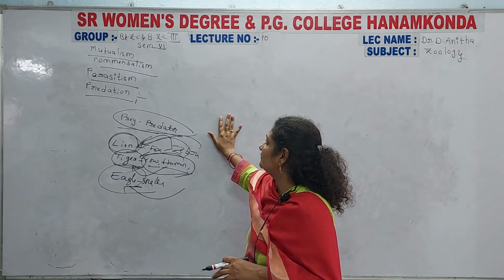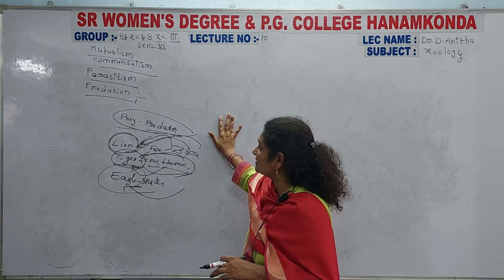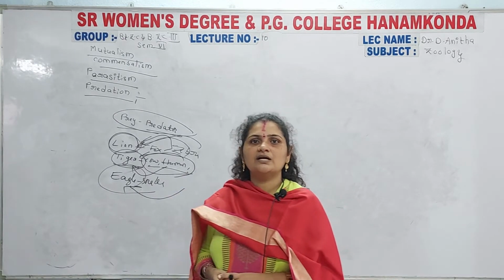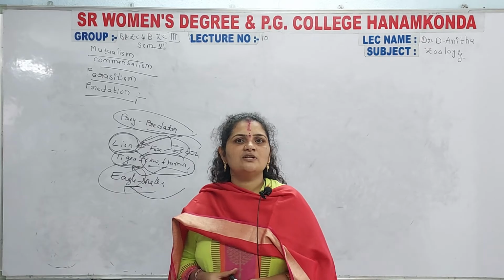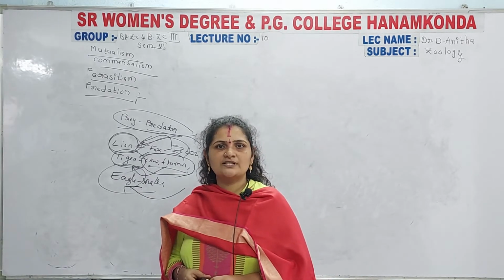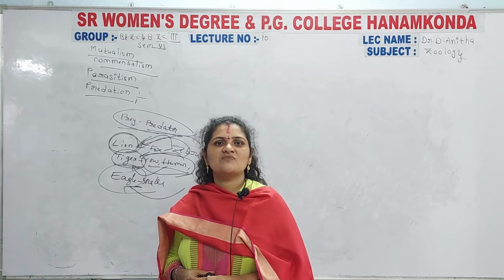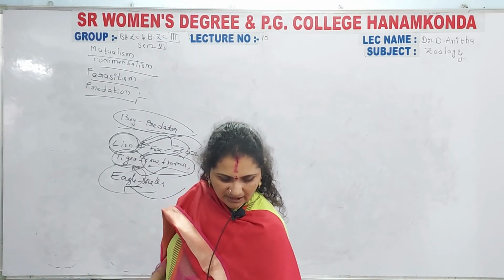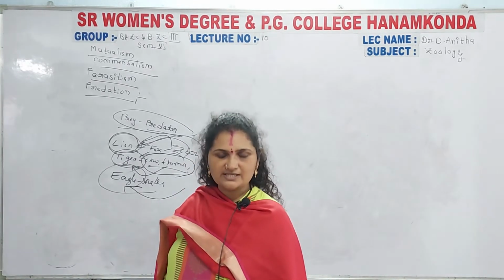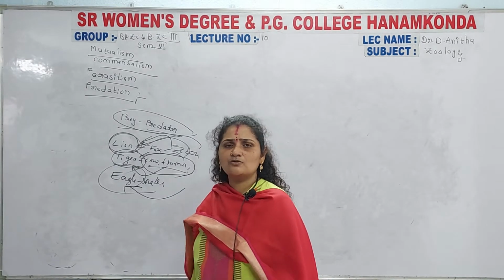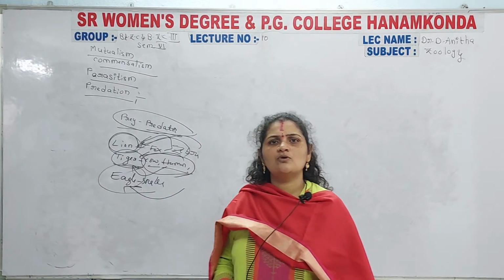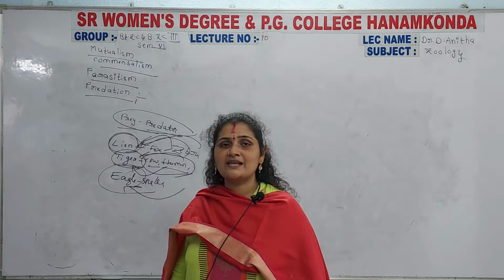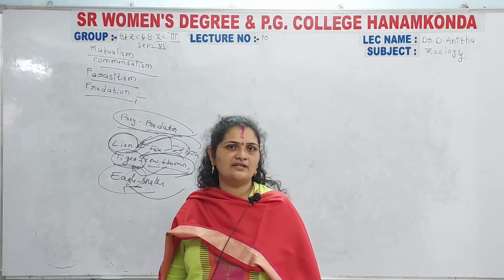When we compare it with mutualism, commensalism and parasitism, predation is a very complicated and very cruel mechanism. So these are the different animal associations that take place in an ecosystem, and they are mainly helpful for the balancing of all the organisms in an ecosystem.